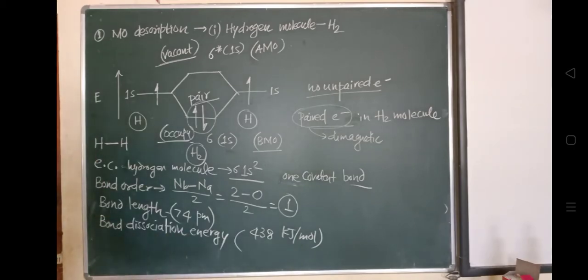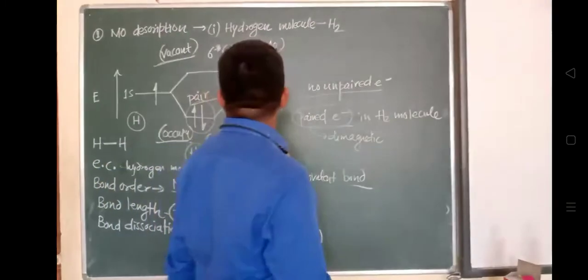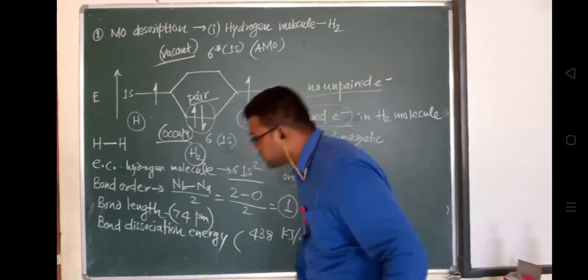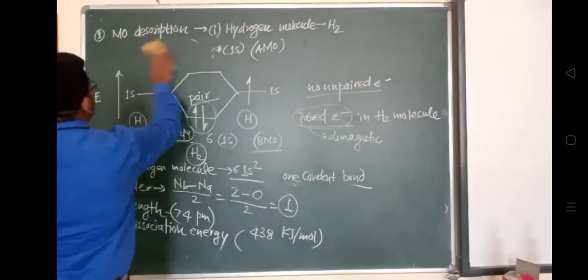Now we will discuss the next molecule, that is the lithium molecule. What happens in the case of the lithium molecule, and how do we show the molecular orbital description in the case of a lithium molecule?